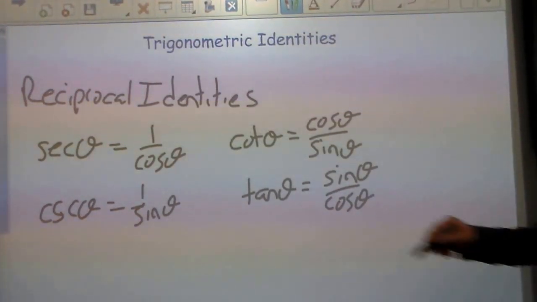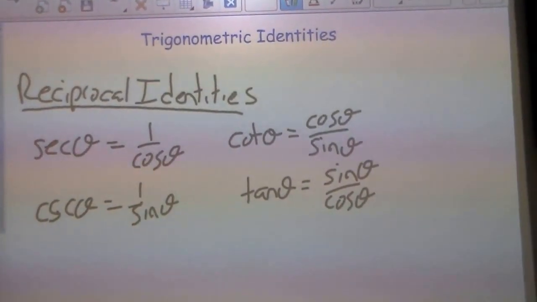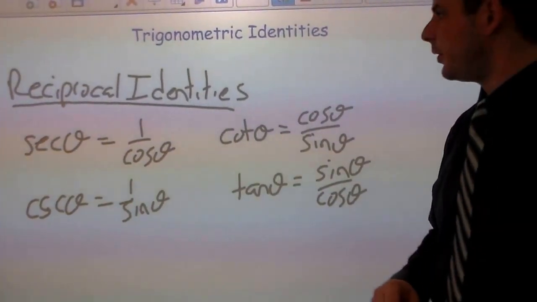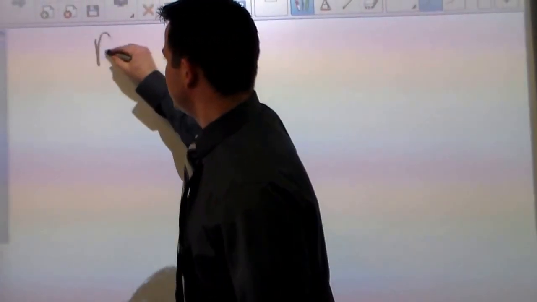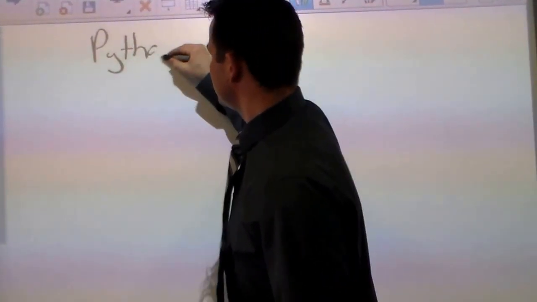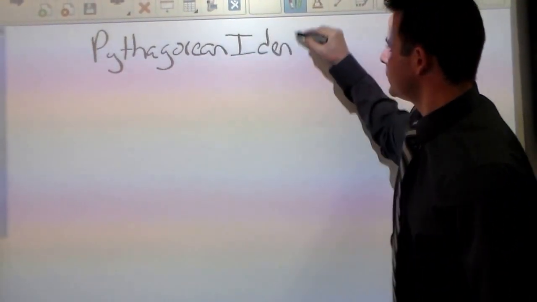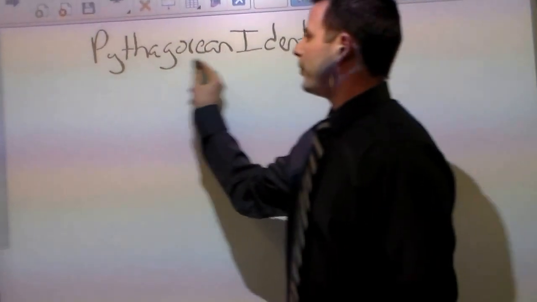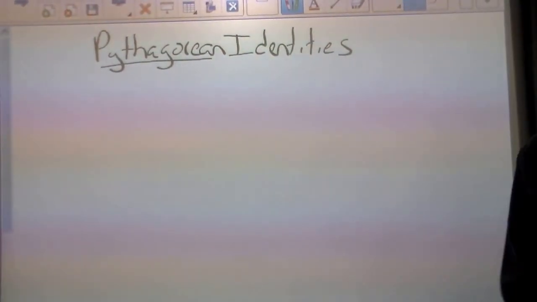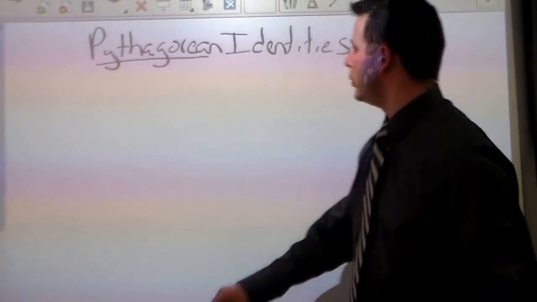So these are the identities that we are already familiar with, but it's nice to be able to review them because now we're going to be able to go a little further into these. And what I'm going to introduce are what are called Pythagorean identities. We've seen this word Pythagorean before, and it comes from the Pythagorean theorem. So in order to introduce a Pythagorean identity, I'm going to go back to the unit circle.